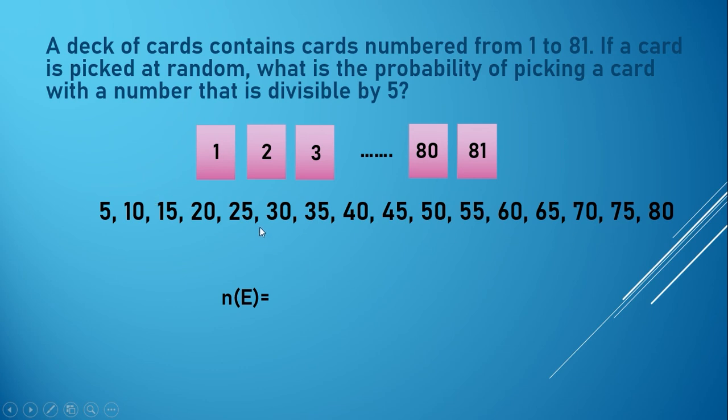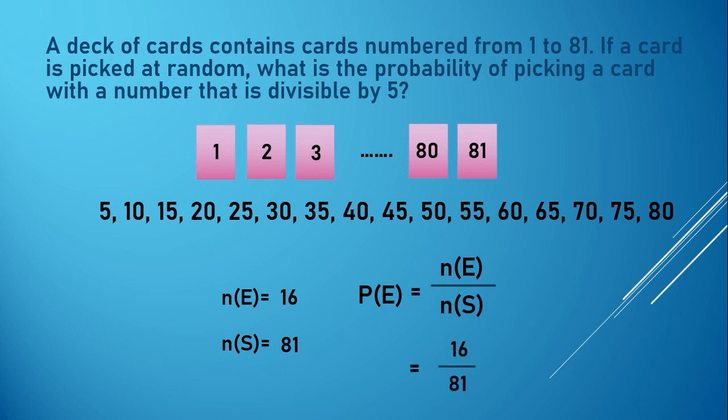So let's count how many numbers are divisible by 5. So we have 16. And the value of our n of s, since the total number of our sample space is equal to 81, therefore the value of our n of s is equal to 81. So by simply substituting the value of our n of e and n of s in our formula, we will arrive at 16 over 81. So there is no lowest term, therefore the final answer is 16 over 81.